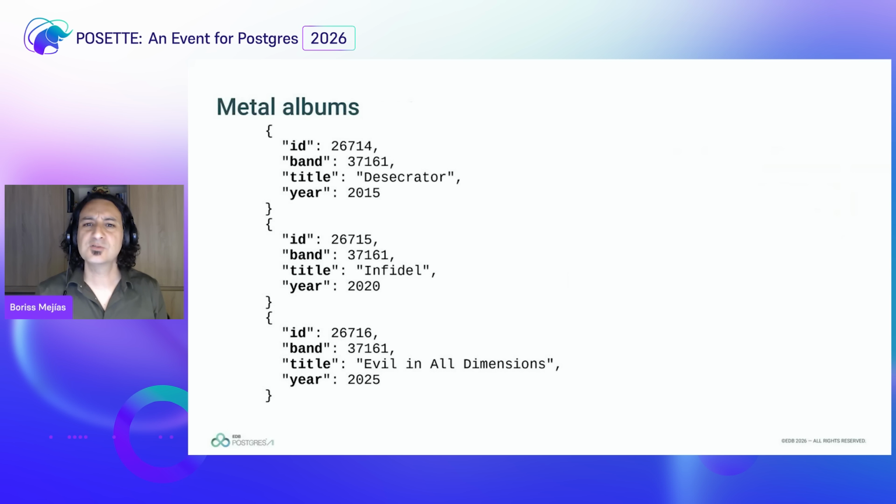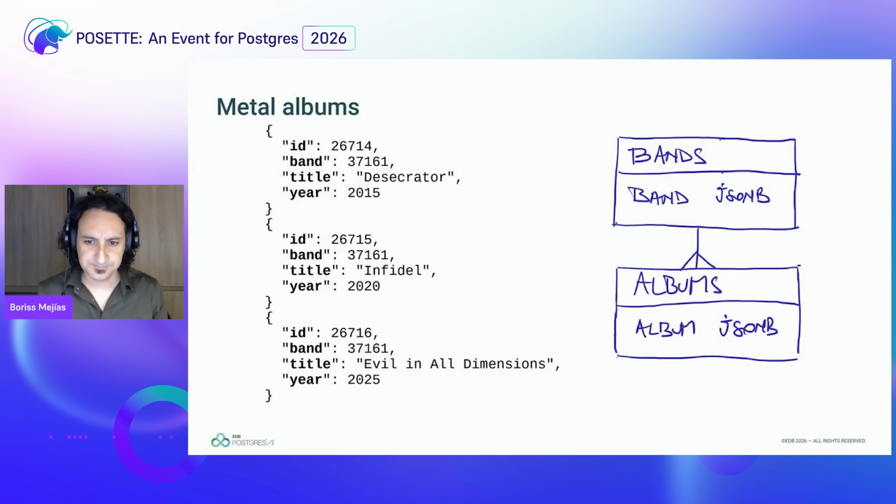So let's look at albums, because metal bands play live concerts, which is the best thing to have, but they also record music in albums. In this case, we have three albums, the last albums from the band Ambush, and they have different years, and they have an ID as an album, and they refer to the ID of the band as well, which is a typical design: one band has many albums, right? So we draw it on paper, and we have this.